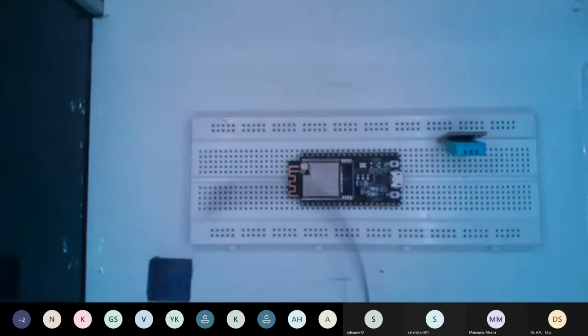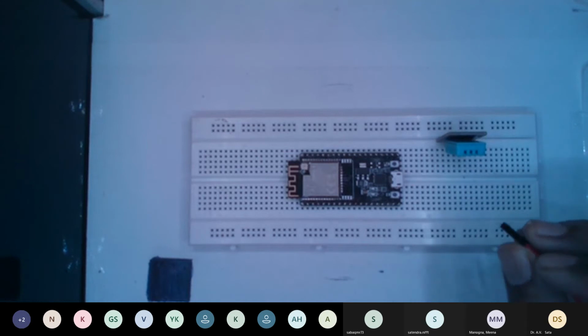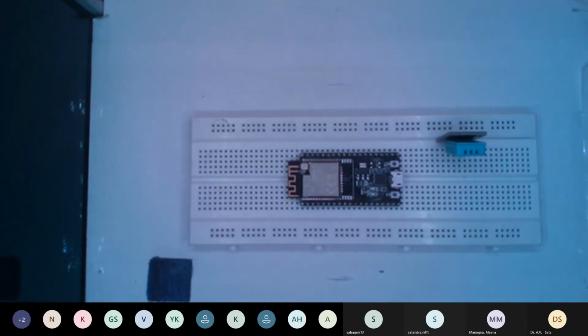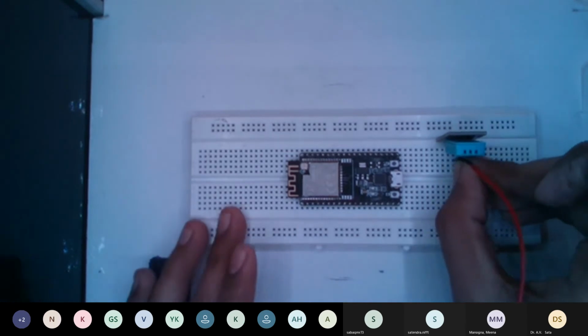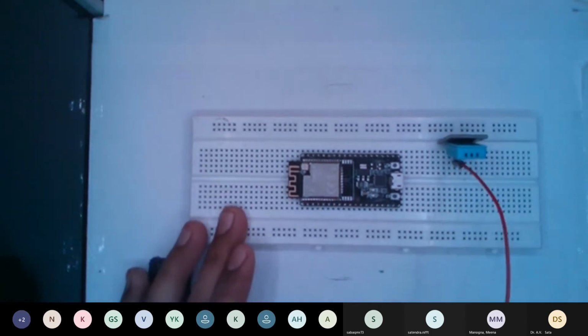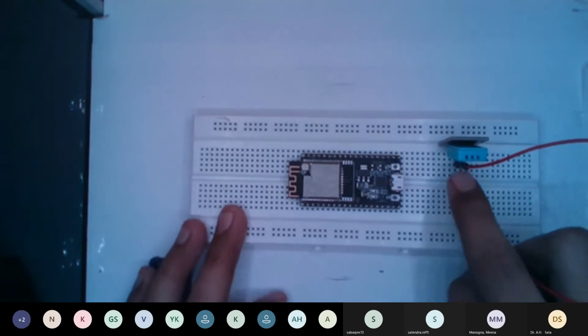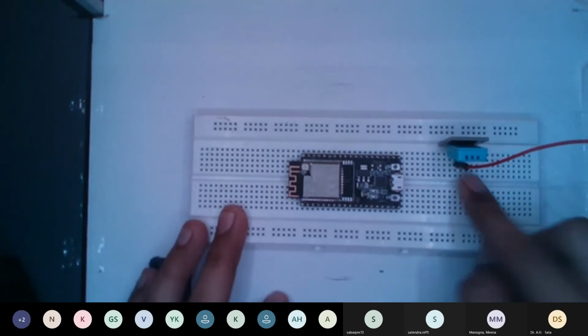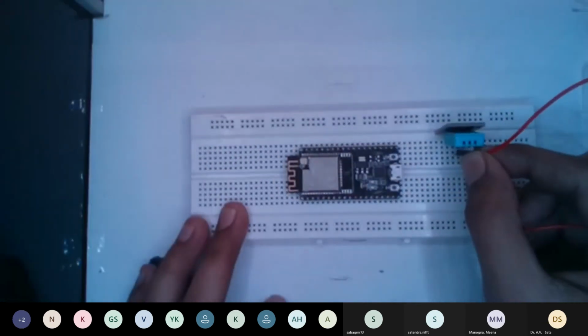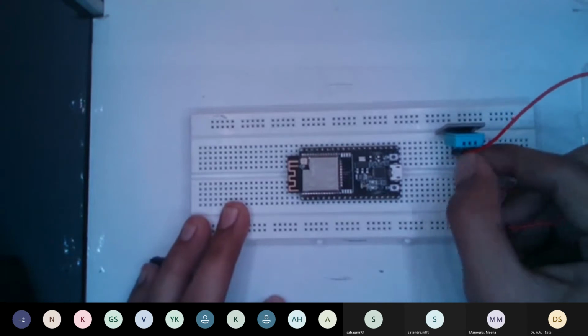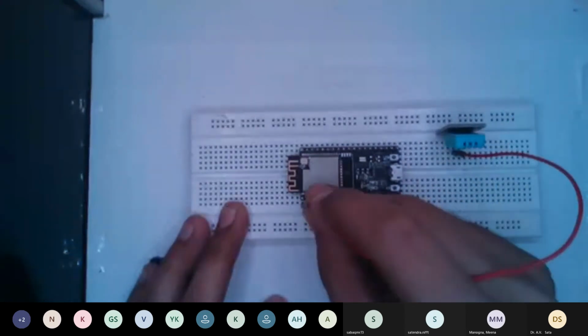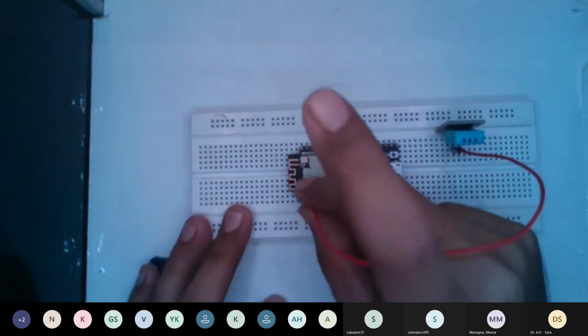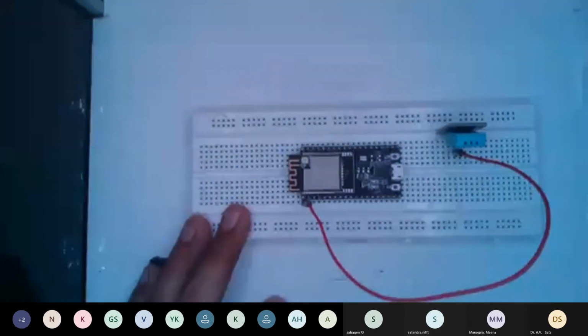So I will connect. I have connected the middle pin with a red wire, from the voltage pin to the voltage pin of the sensor.